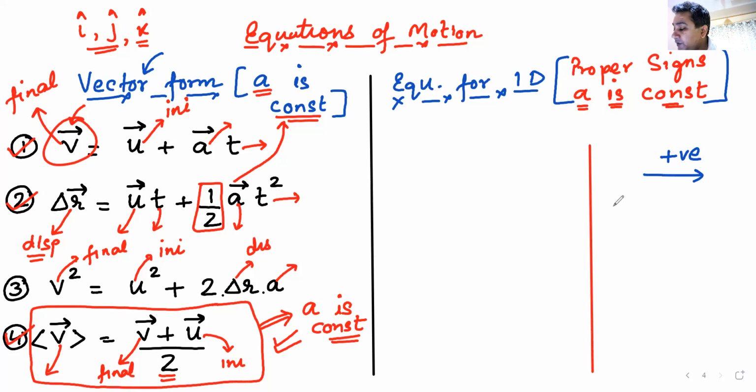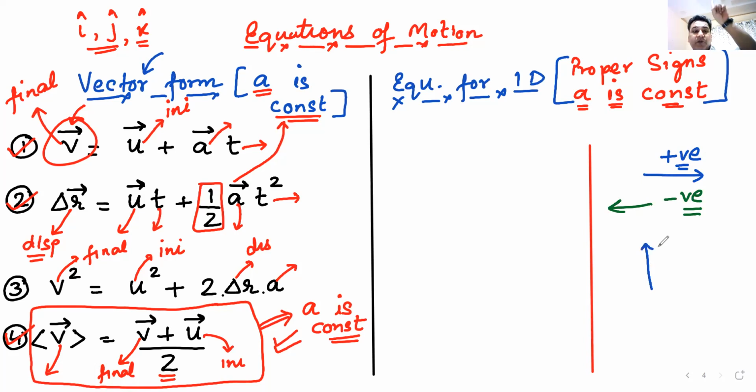If someone is moving in the negative x direction, or a vector is in the negative x direction, we will call it negative. Am I clear with the sign convention? Positive x is positive, negative x is negative.